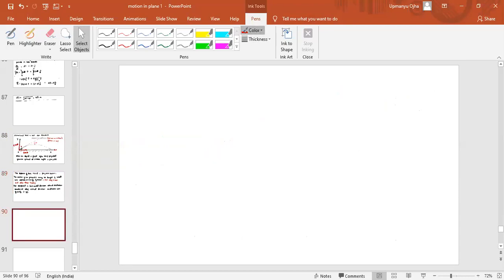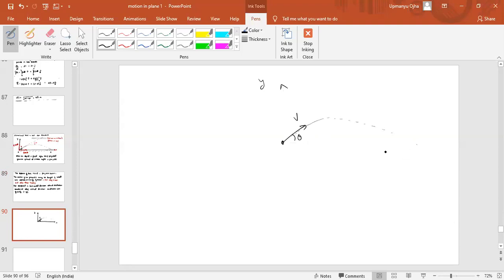Now let us analyze this projectile motion. So we will take this as the x-axis, this as the y-axis. We throw the object or projectile with some velocity v at an angle theta. So this object will follow a projectile path like this.